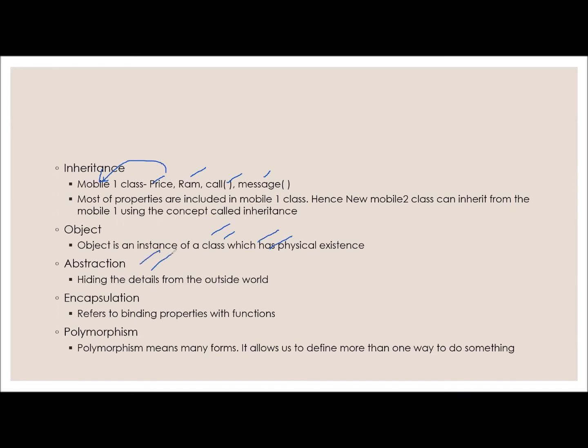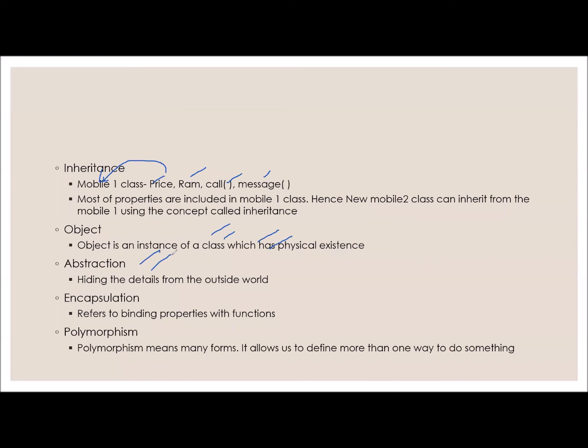Next we are discussing abstraction. Abstraction means we can hide some details from the outside world. When we don't want to display something, we hide some details. Again we take the mobile. Inside the mobile we do not know what is there or what they used, for example the Snapdragon processor, maybe we do not know. Those come under abstraction. And encapsulation refers to binding some properties with the functions. Polymorphism. What is this polymorphism?